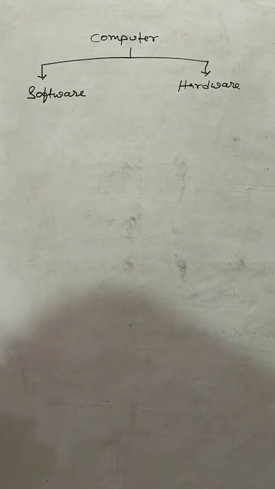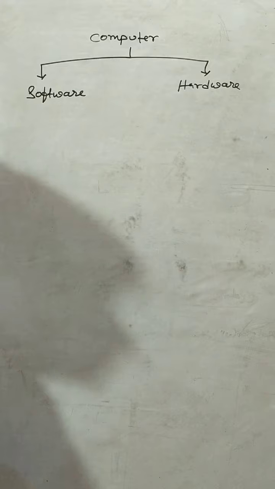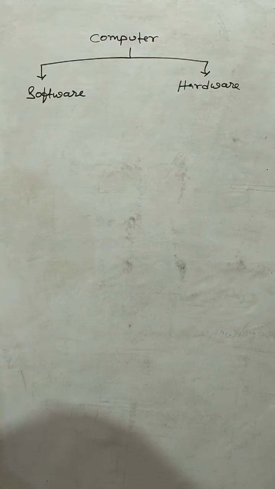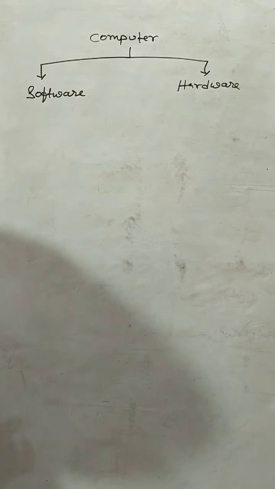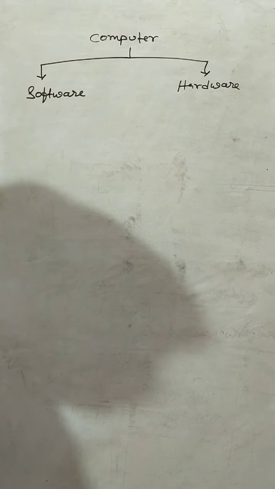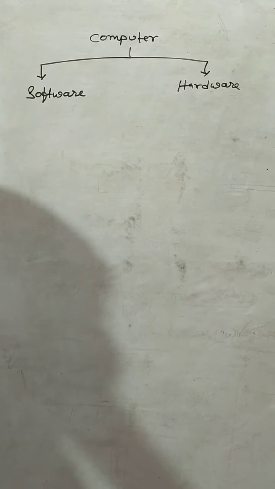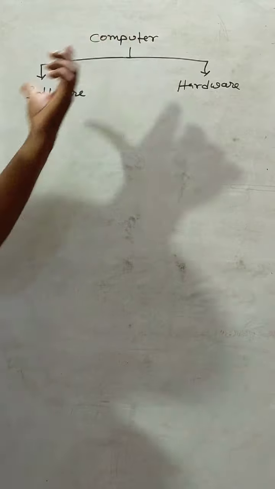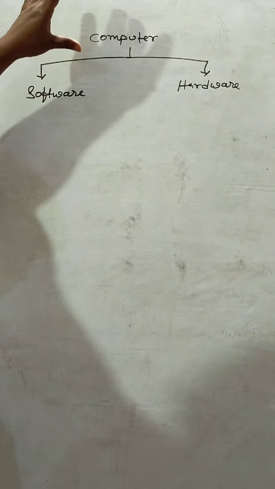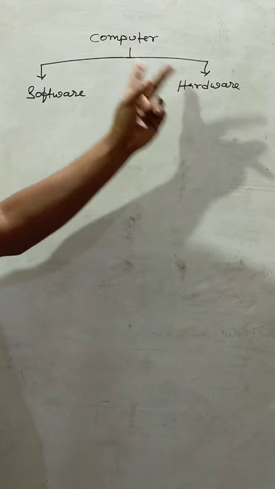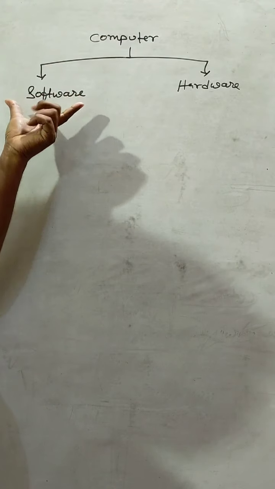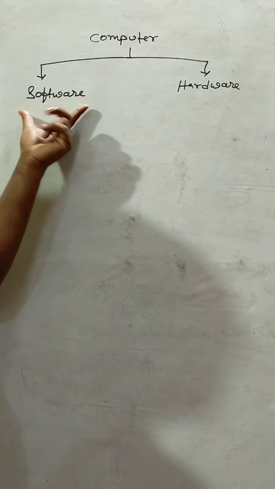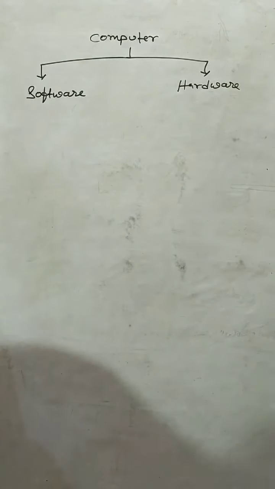Hello student, today I am going to discuss the first chapter of your computer book, that is hardware component of a computer. Student, before knowing about hardware, we should know a computer system has two main components. One component is called software and the other component is called hardware.